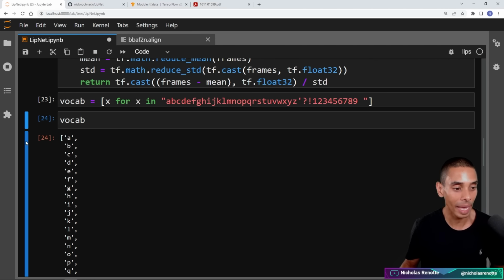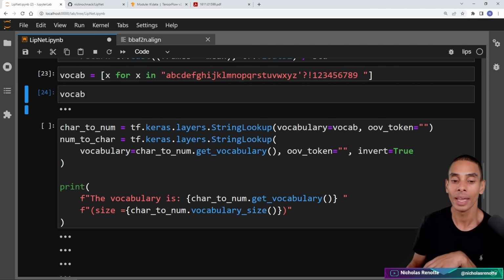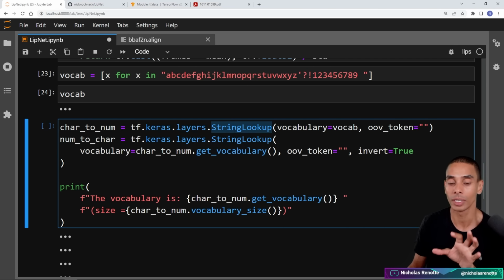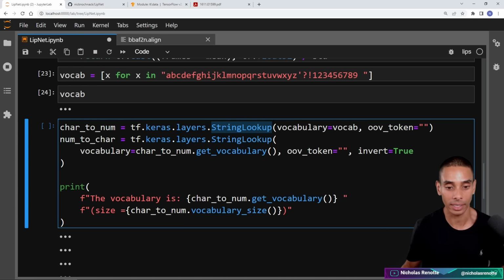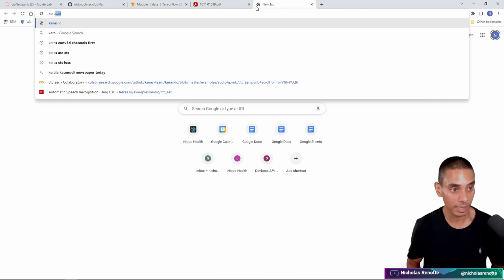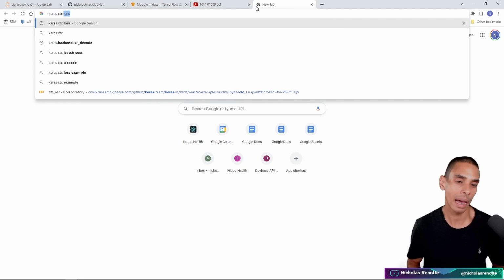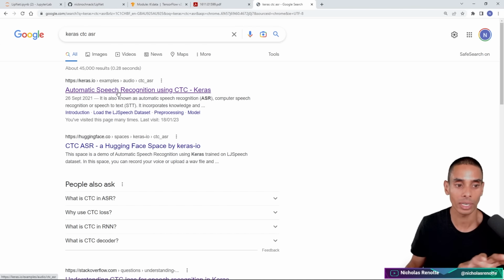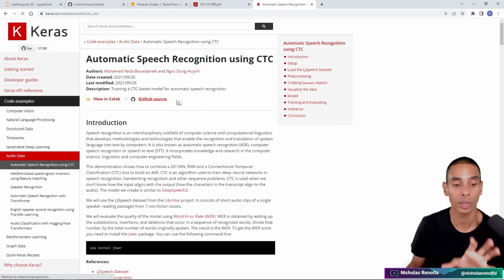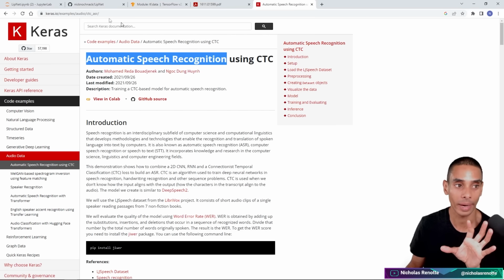The cool thing is that we can use the Keras StringLookup function to convert our characters to numbers and our numbers to characters. Over here, you can see I've got char to num, and this is originally from the Keras CTC ASR tutorial, which uses this specific loss function to do automatic speech recognition.